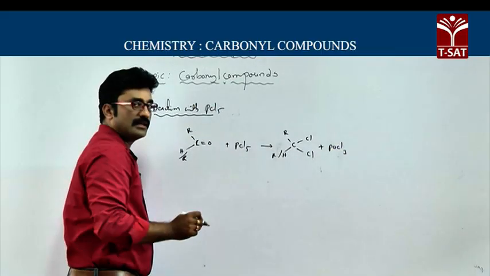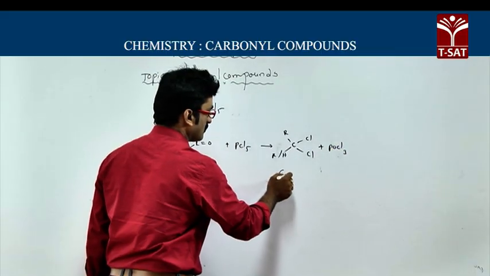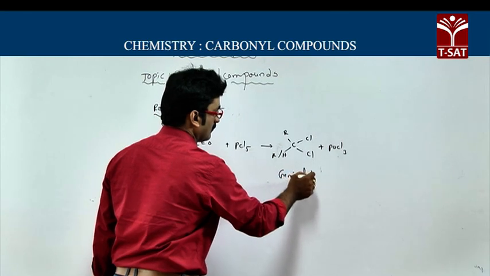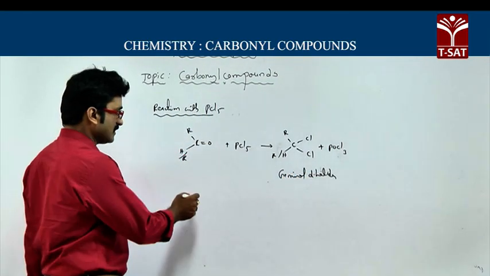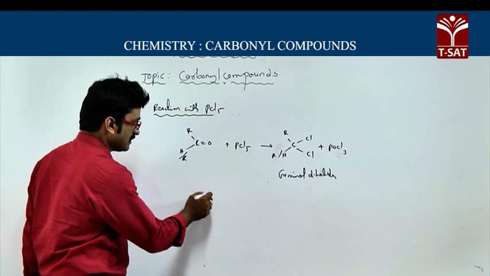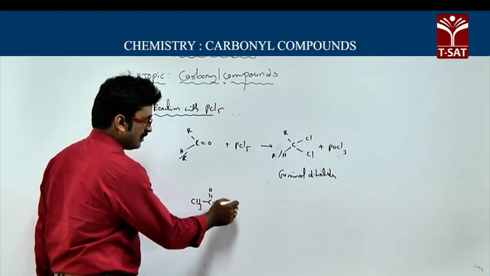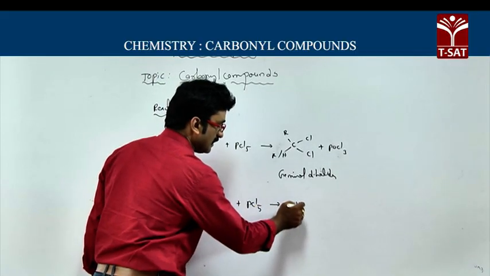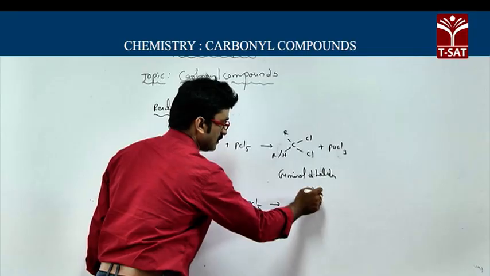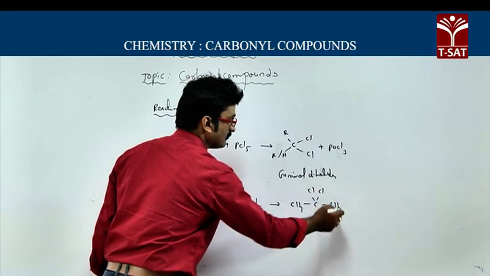Here you will get gem dihalides, geminal dihalides. We will take one example. Say I have taken CH3-C=O-CH3, acetone. When acetone reacts with PCl5, you will get CH3-CCl2-CH3.